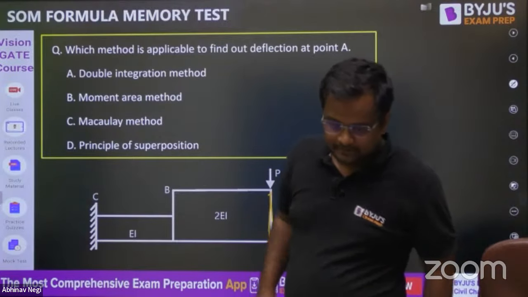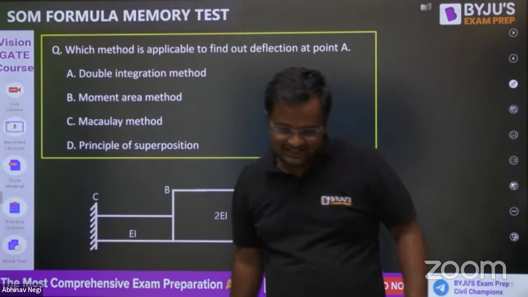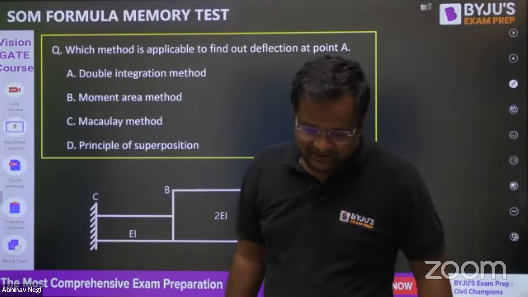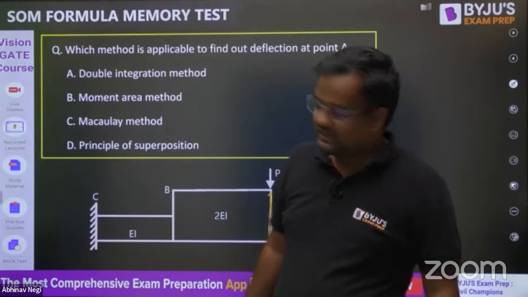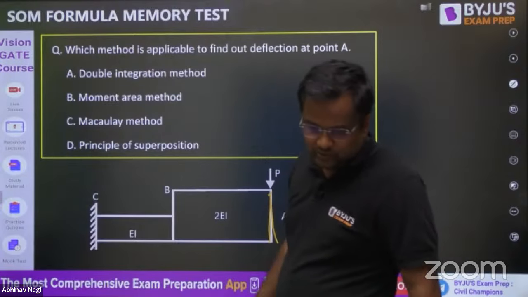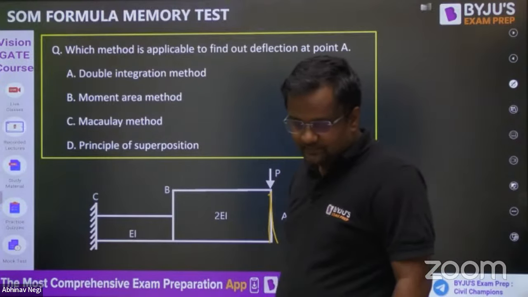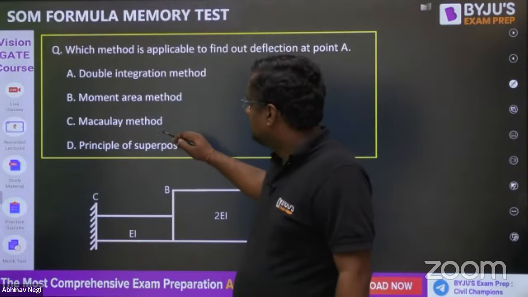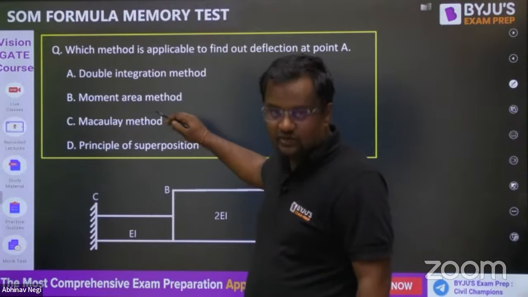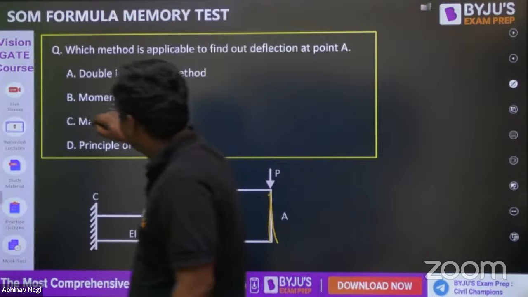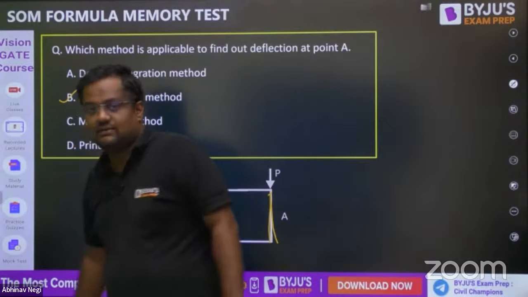Yes, Papa Ka Ghoda, what a name. Arvind, Raghu, Anwar: moment area method. Yes, guys, principle of superposition? Why superposition? Only one load is there, what will you add? Vinisha, good. How is your health now? Sir was telling about your health.